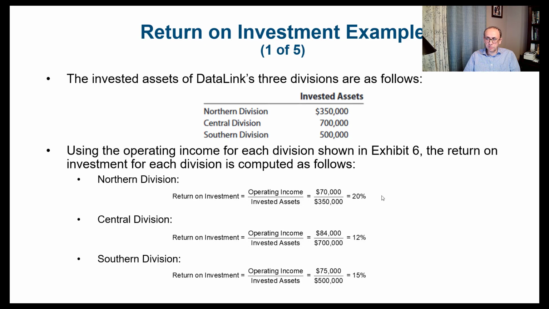That would give us percentages, because 70 divided by 350 is 0.2, or in other words, if we multiply by 100%, that would be 20%. You can see here that the Northern division has the highest return on investment. The Central division has the lowest, which is about 12%, and the Southern division is in the middle, 15%.